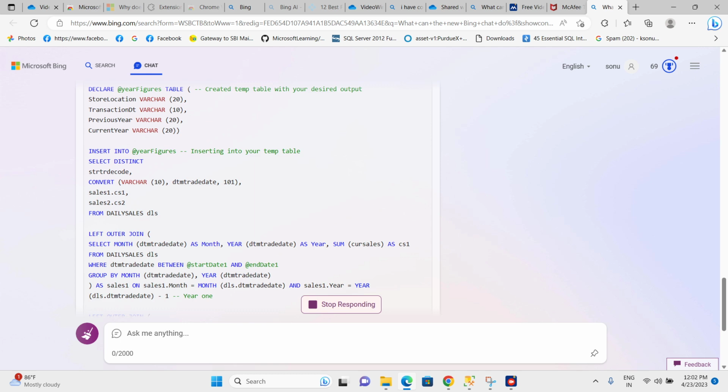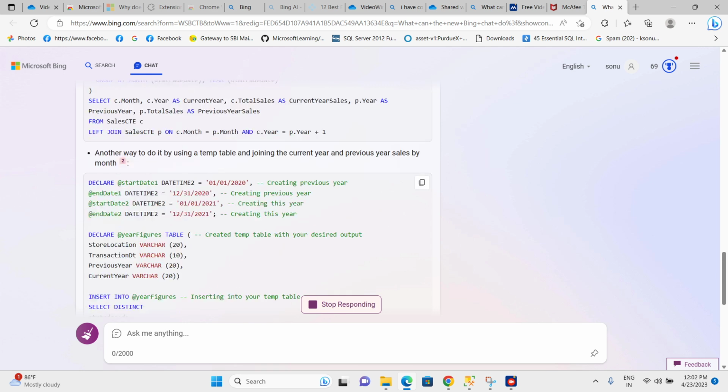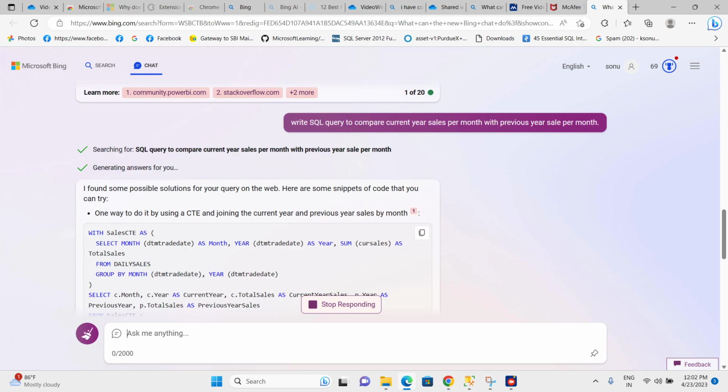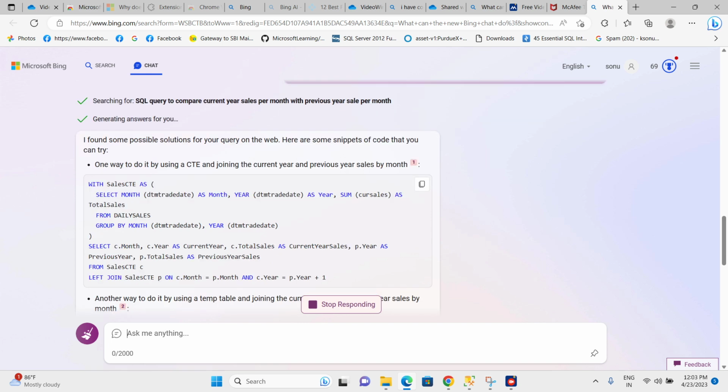The same thing we can do through Google, but in Google we cannot get this many answers in one place. We have to go and check different websites, but here we have everything in one place, with the best solution and nearby solutions. Thank you.